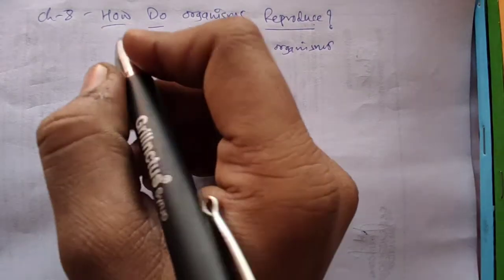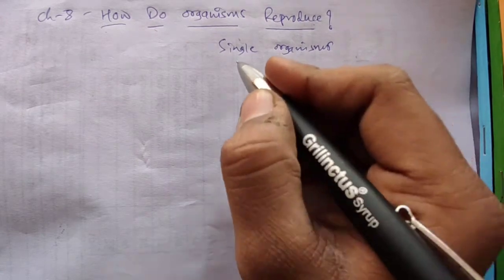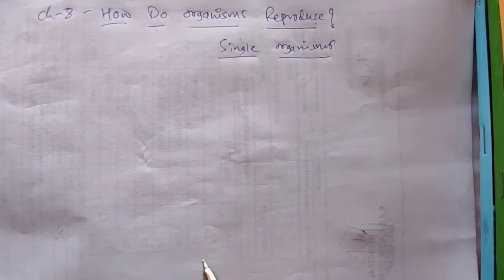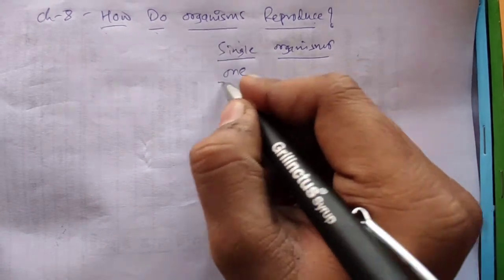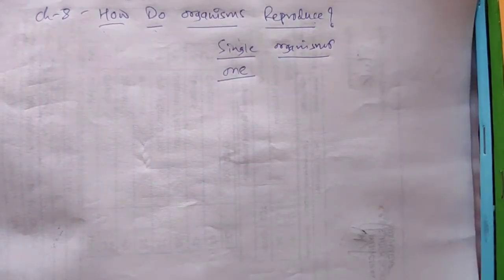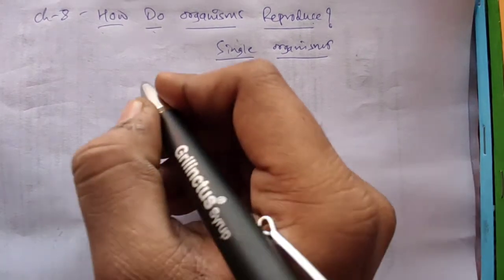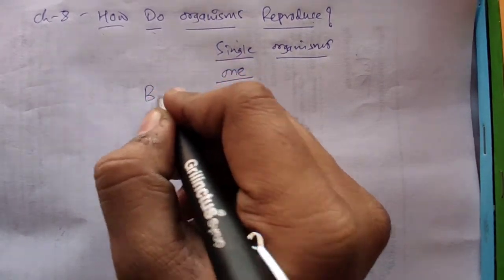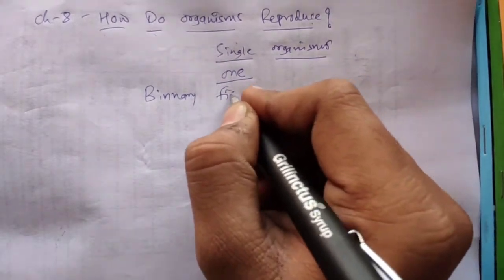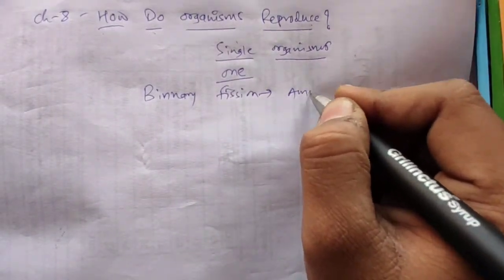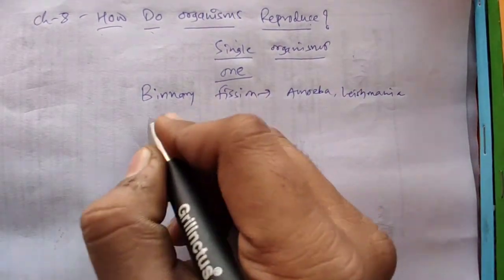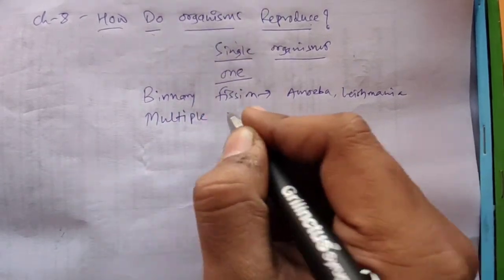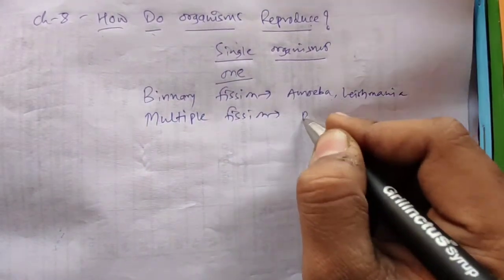So we started this chapter, how do organisms reproduce, and so far we have studied modes of reproduction used by single organisms. Means one organism will be capable of producing new organisms of that species, and in those modes we have studied binary fission in amoeba as well as in Leishmania, and also multiple fission in Plasmodium.